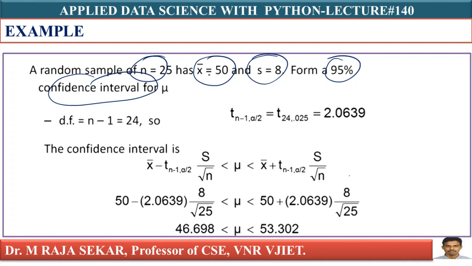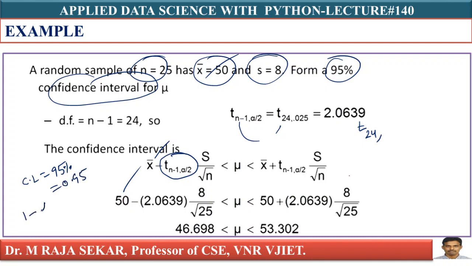How can I find it? We know the sample mean, x bar. Just substituting, this is t of n minus 1 comma alpha by 2. What is my sample size? It is 25. N minus 1 means I must say 24. And alpha by 2, how will I get alpha by 2? A 95% confidence interval means my confidence level is 95%, that is 0.95.